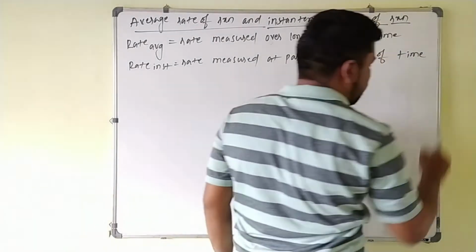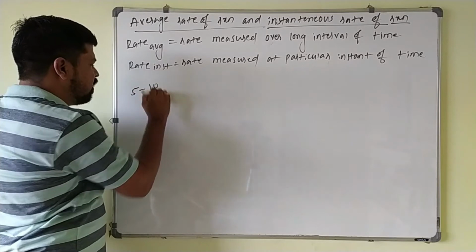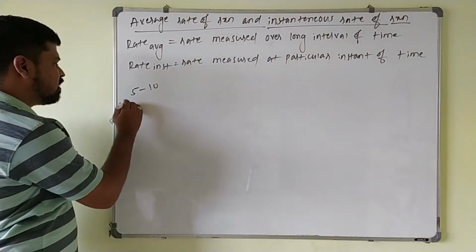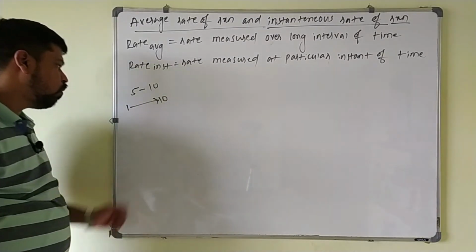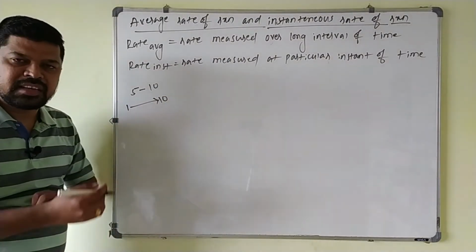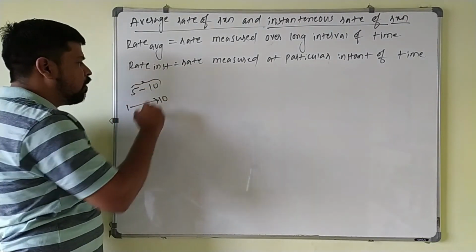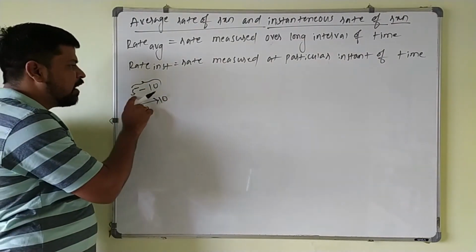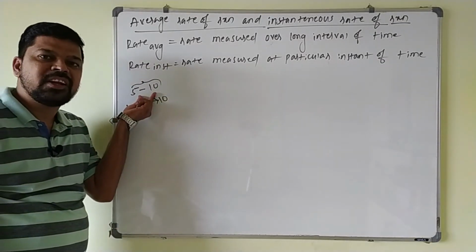Suppose I measure the rate of the reaction between the 5th minute to the 10th minute. For example, a reaction is taking place for a time interval of 1 to 10 minutes. After 10 minutes, the reaction is going to stop. Suppose I measure the rate of the reaction between the time interval of the 5th second to the 10th second, then that is called the average rate of the reaction.